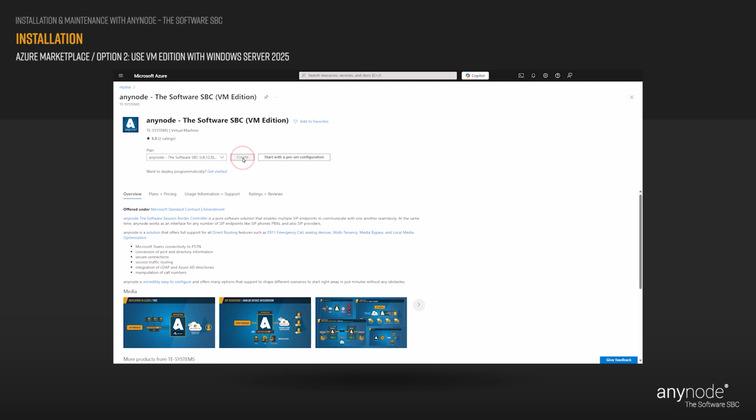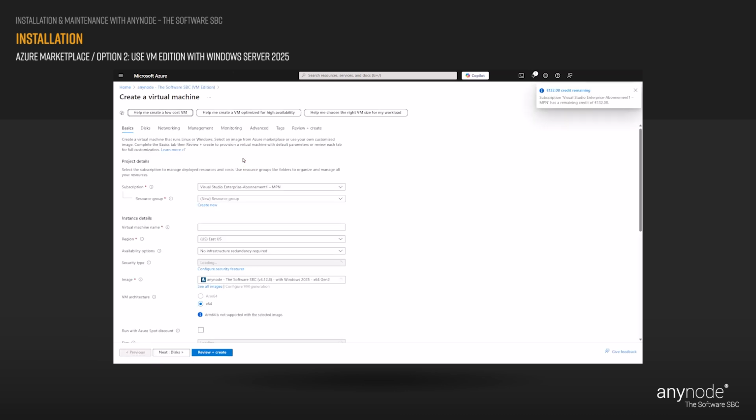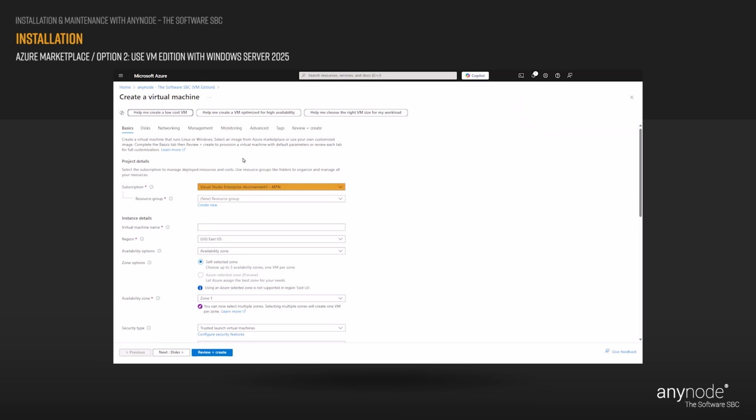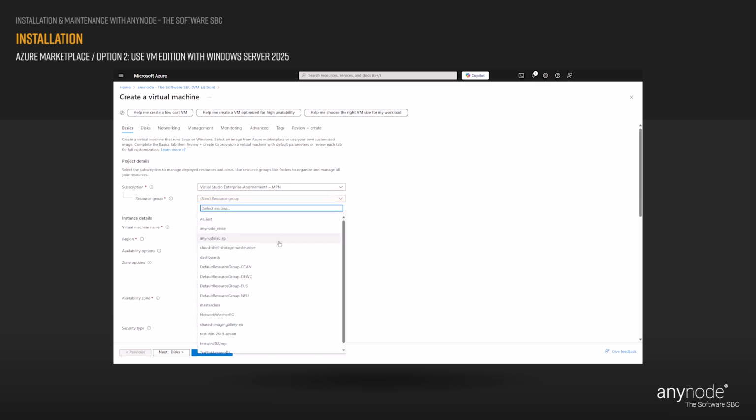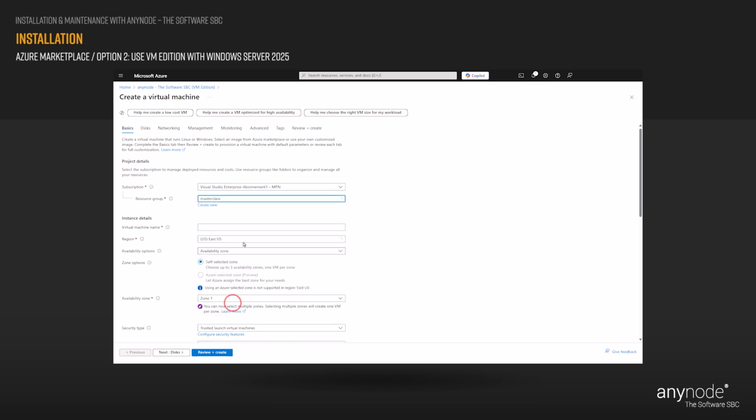Click on Create. Start in the Register Basics. Select your subscription to manage deployed resources and costs. An Azure Resource Group is a logical container into which Azure resources are deployed and managed. You must select a resource group that shares the same lifecycle, permissions, and policies. Select an existing resource group or create a new one. For test purposes, you should create a new resource group. This simplifies the complete deletion afterwards.